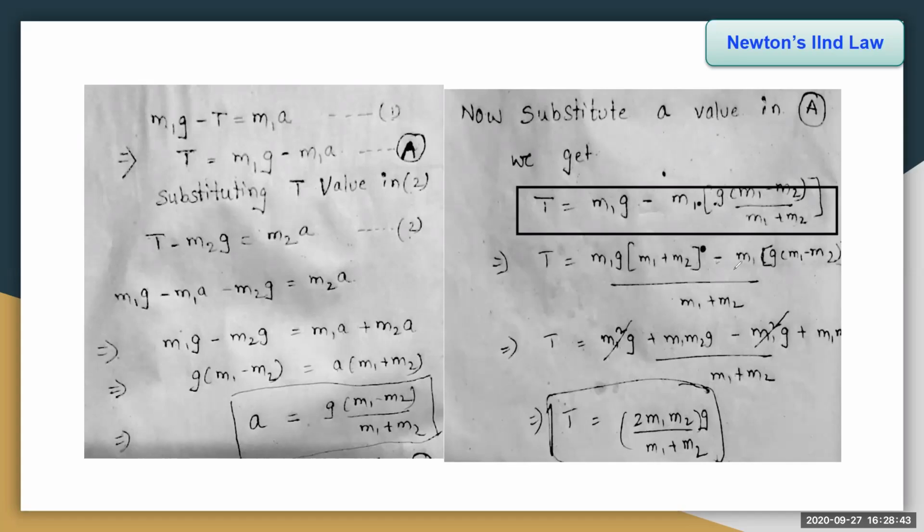On solving, we get m1 squared g plus m1m2g minus m1 squared g plus m1m2g, divided by the denominator m1 plus m2. Now cancelling minus m1 squared g and plus m1 squared g, we get T is equal to 2 m1 m2 g by m1 plus m2. This is the tension on the two loads.